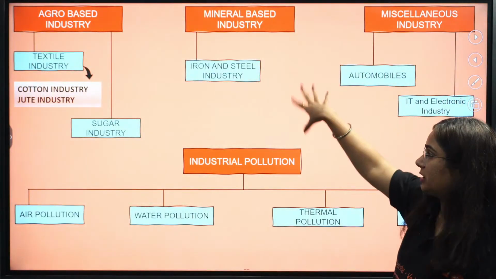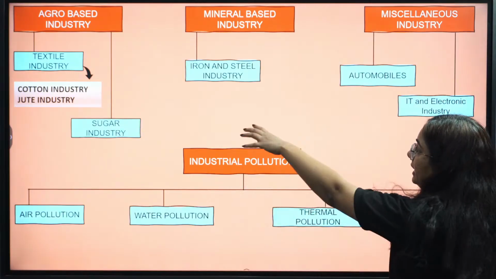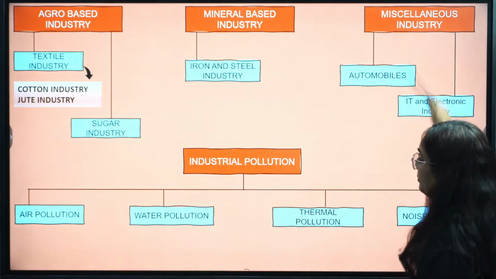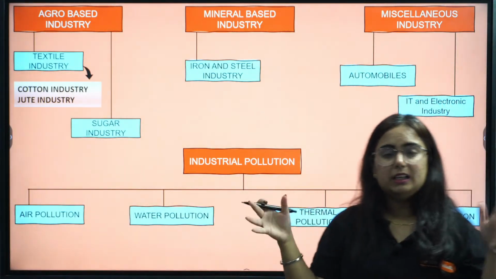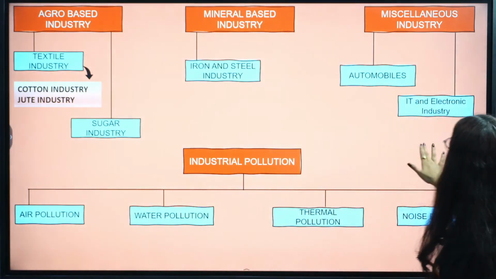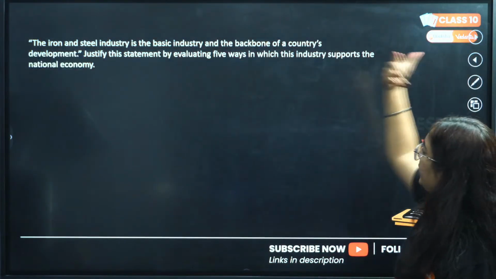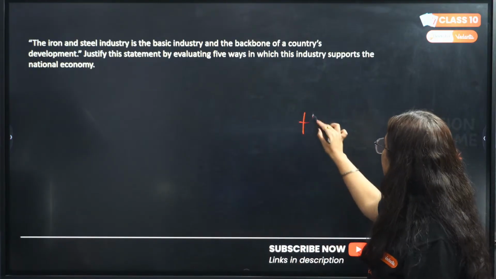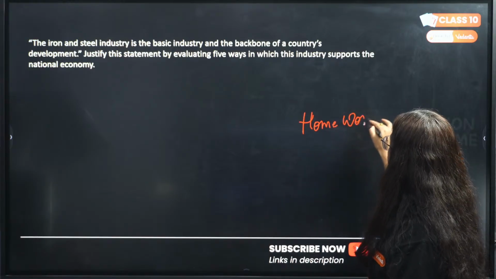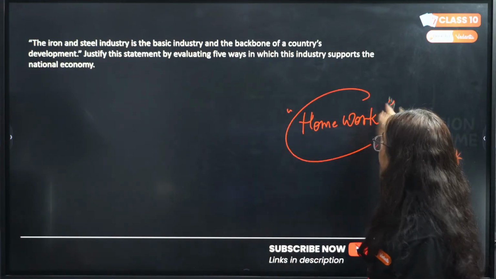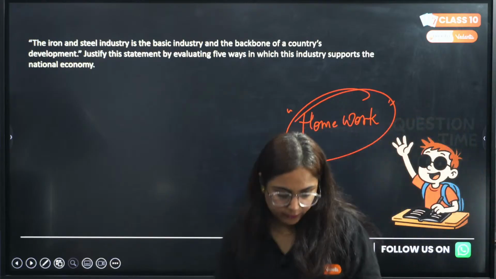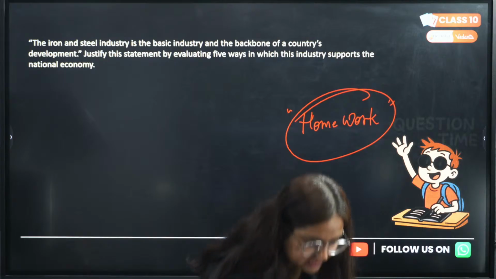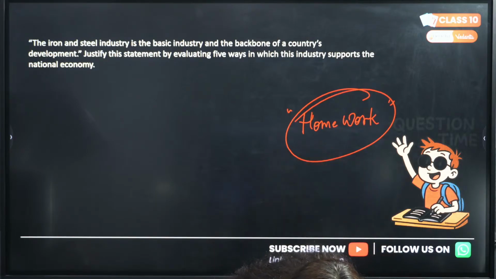Then this is the last thing important from this chapter. Like there are details regarding agro-based industries, mineral-based, miscellaneous industries, and a big topic that's about pollution. I know you guys can cover it. Question: iron and steel industry is basic industry and the backbone of country's development, and this will be your homework question. This will be your homework question. Write and frame a 5-marker question from this topic, and this will help you to complete it.